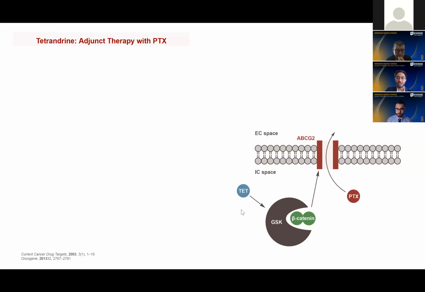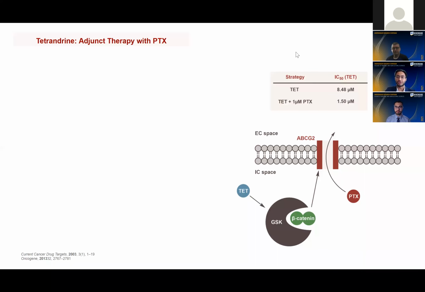We learned previously that tetrandrine is able to activate the inhibition of beta-catenin. Beta-catenin is normally responsible for activating expression of P-glycoprotein. So you'd imagine that tetrandrine is able to reduce P-glycoprotein action and expression and reduce the efflux of paclitaxel, a key anti-cancer compound, from the cell.